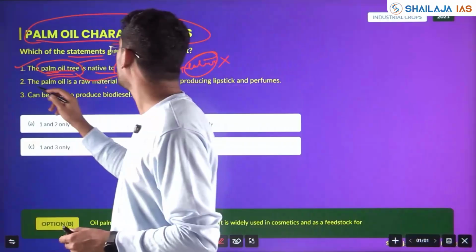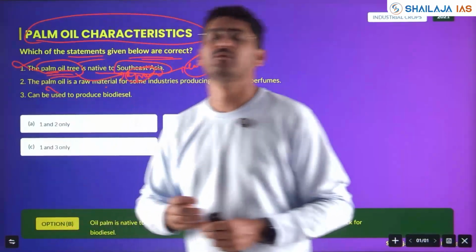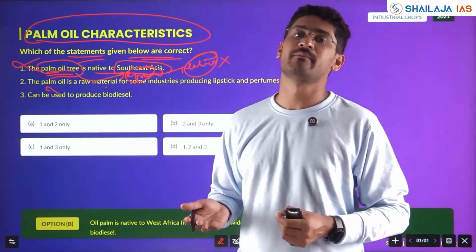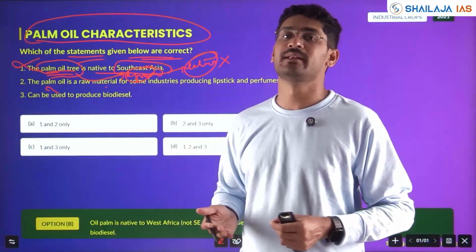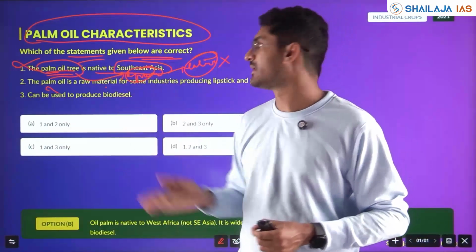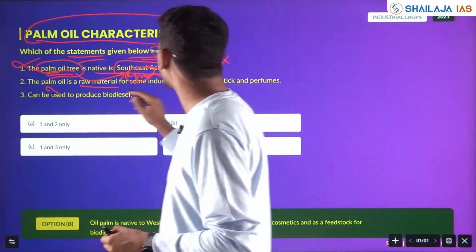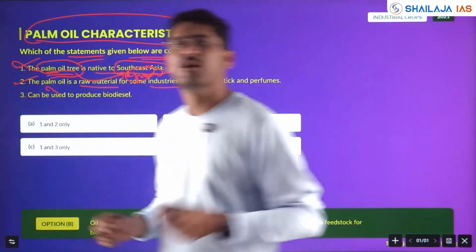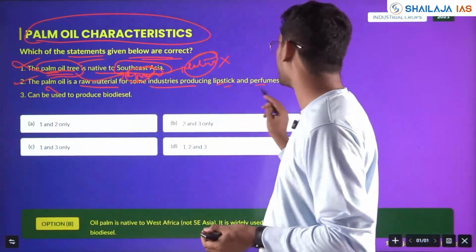So the palm oil is a native of Southeast Asia? No. Okay, similar type of questions with respect to tamarind had come, with respect to drumstick had come in the agriculture question or environmental question. The palm oil is a raw material for some industries. Okay, lipstick, we need not say which is that. Obviously, it will be raw material for lipstick, perfumes.